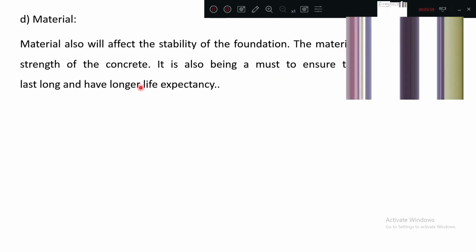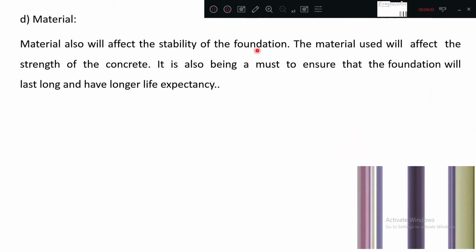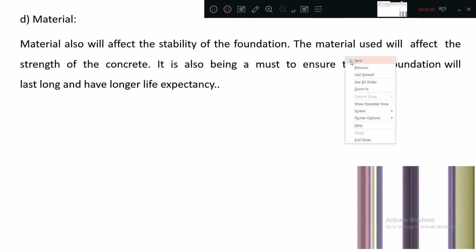Material, what is this material? Material will also affect the foundation stability. The material used will affect the strength of the concrete. Very, very important. All foundations are generally made of stones or RCC only, so the material properties will affect the strength properties. It is also a must to ensure that the foundation will last long and have a longer life expectancy. Maybe some doors, maybe some walls may collapse, that is okay, they can be replaced, but if there is a problem with the foundation, the replacement is very, very difficult, next to impossible.